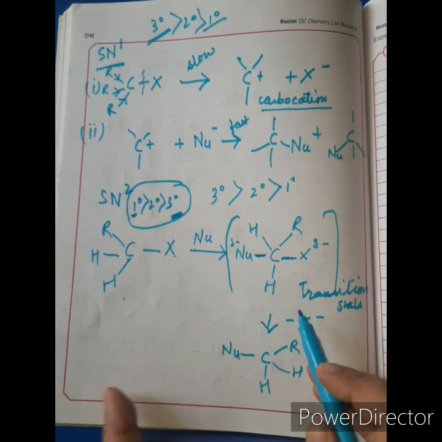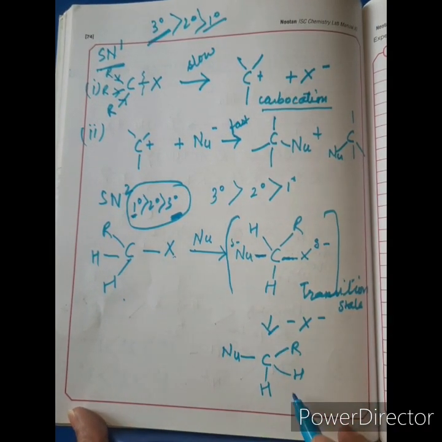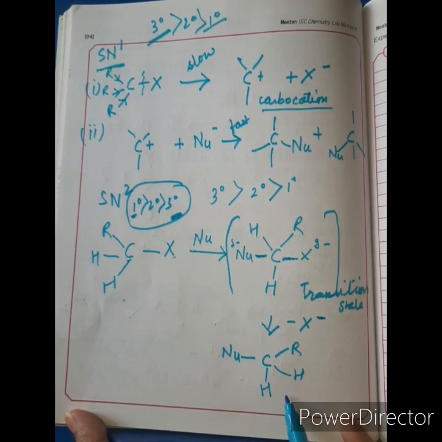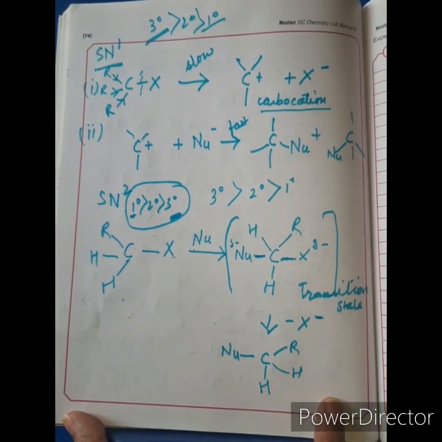Soon this transition state changes into a stable form with the loss of halogen ion. Alright, and in this step inversion of the configuration takes place.